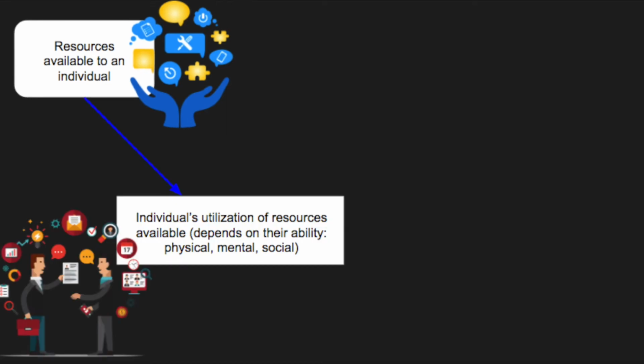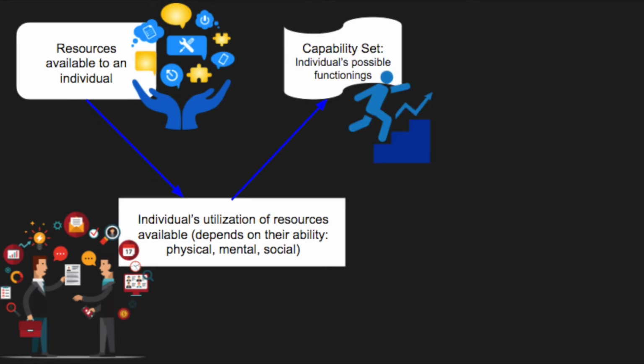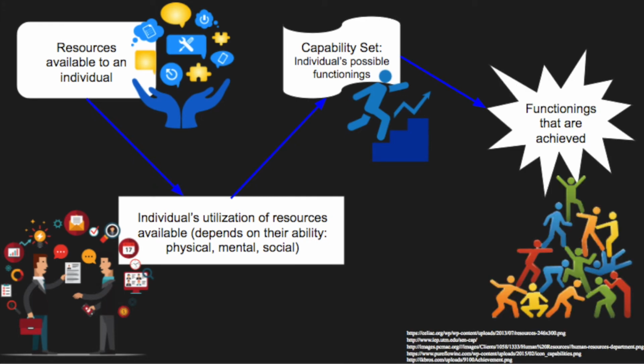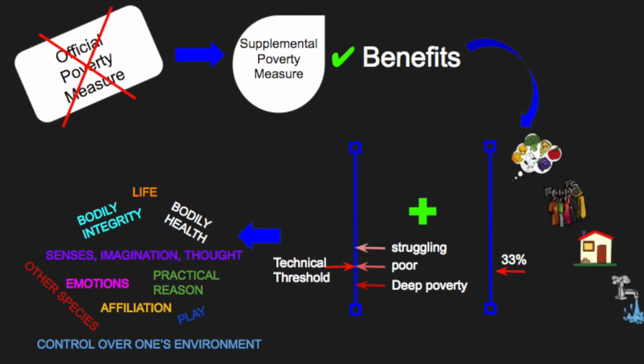Much like Amartya Sen wrote in Capabilities and Well-Being, the capabilities approach looks at the capabilities set an individual has, all the functionings one is able to choose from. The individual then has the choice to decide what functionings they will achieve. Sen and Nussbaum recognize that poverty isn't black and white, and that's why this measurement is so important. Different types of poverty exist, and this revised measure will account for the spectrum of poverty and lack of capabilities that can exist without extreme monetary strain. Poverty is about more than money, and this measurement is a step in the right direction.